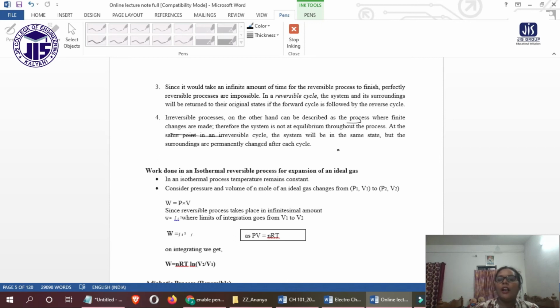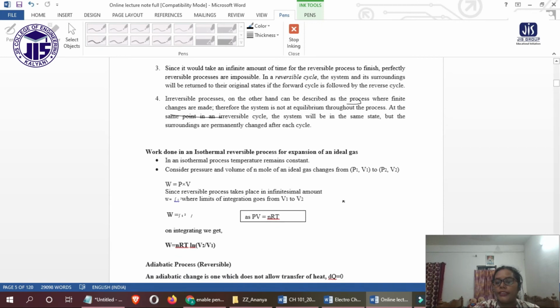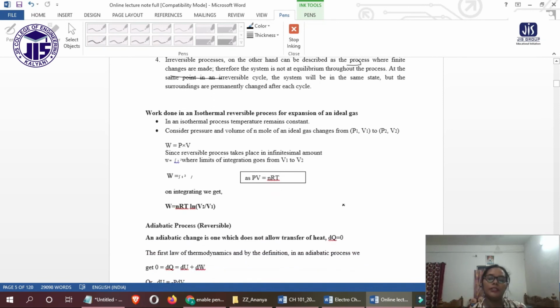Now again we can have this type of question: what is the work done in an isothermal irreversible process for the expansion of the gas? For this case also, this is a very easy derivation. In an isothermal process the temperature remains constant. Consider pressure and volume of n moles of the ideal gas, that is P1 V1 and P2 V2.